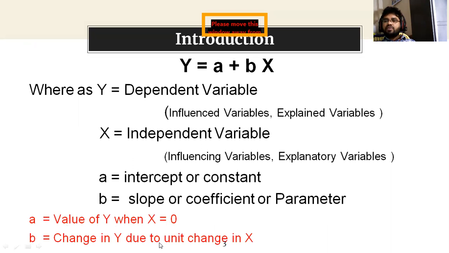Then what is meant by b? That is the change in y due to a unit change in x. It is nothing but the slope, which we have studied as delta y by delta x. For example, when you calculate the MPC, marginal propensity to consume, that is delta c by delta y, the change in consumption by change in income. That is the slope, the change in y, the dependent variable, due to change in x. We will come to know how we can calculate a and how we can calculate b. Okay, don't worry.